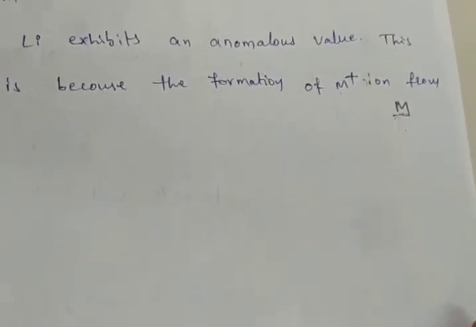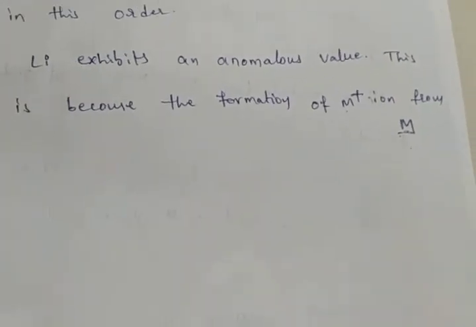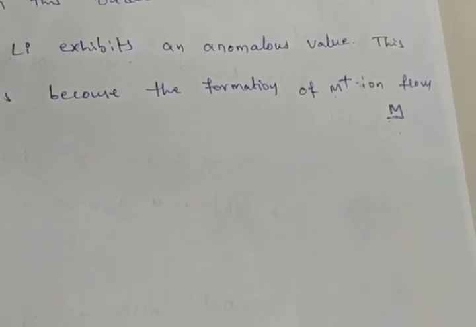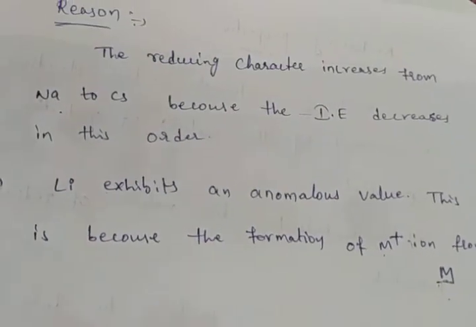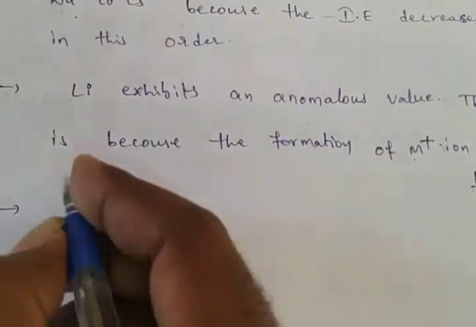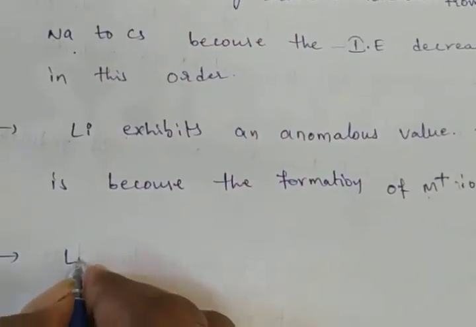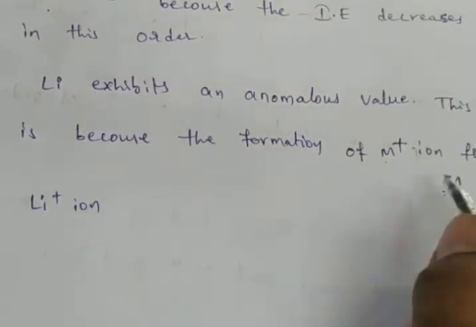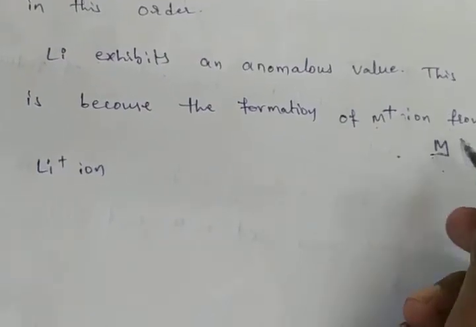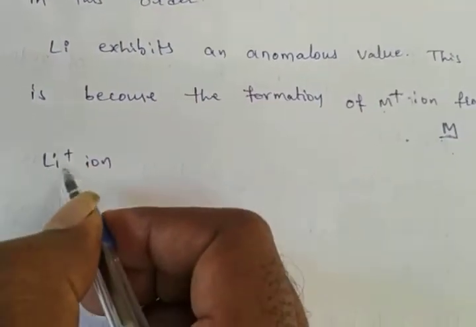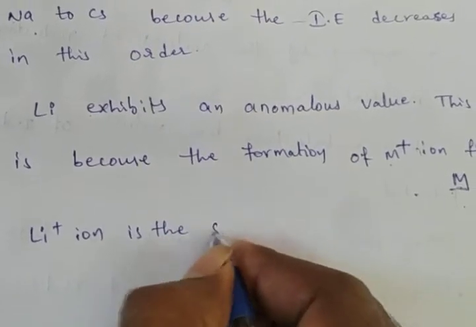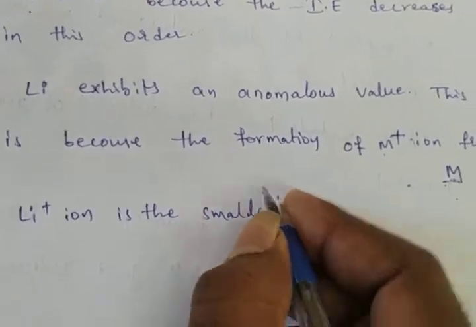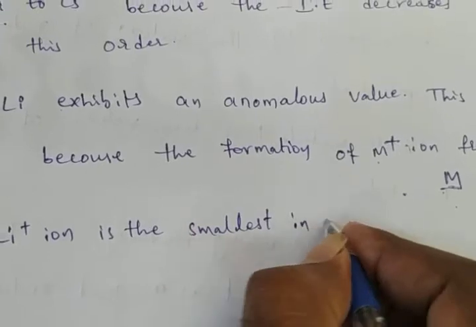That is the reason. This involves three steps. As a result, the overall tendency for the change depends on the net effect of these three steps. Now, the lithium plus ion is the smallest in size. When lithium loses the electron, it gets the Li+ ion. The Li+ ion is the smallest in size.